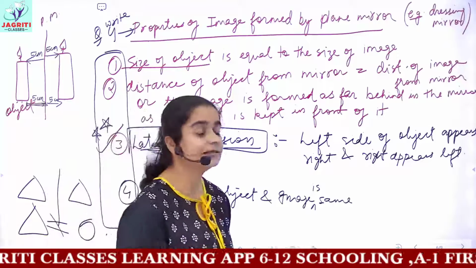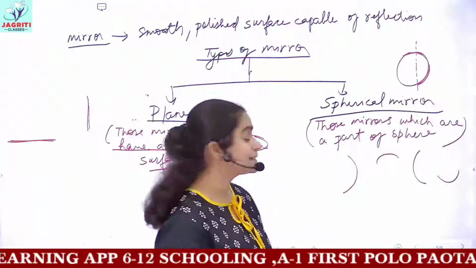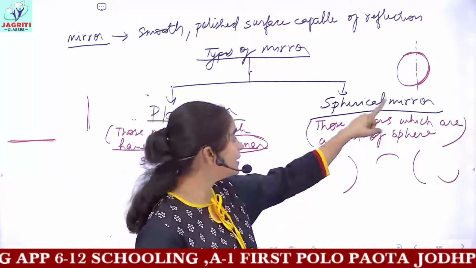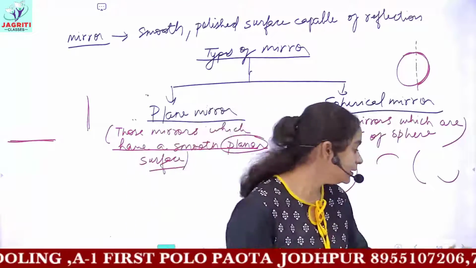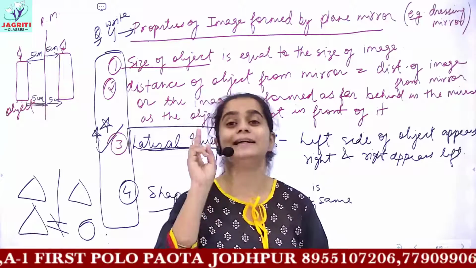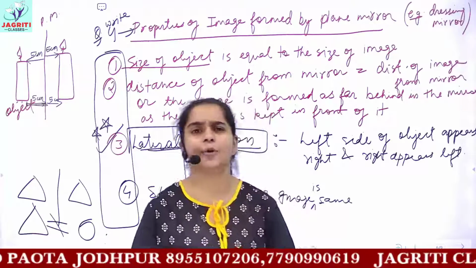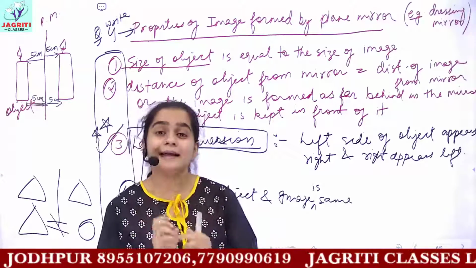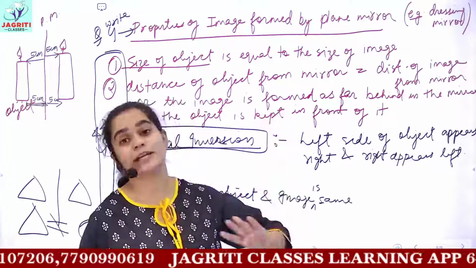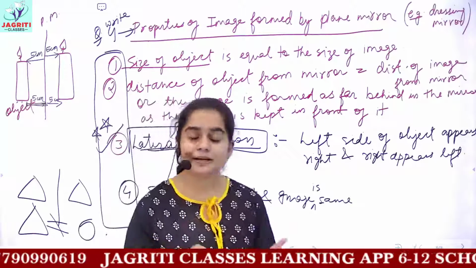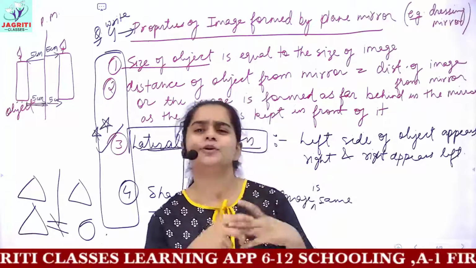So next we'll be starting with spherical mirrors, and I'll be dealing with spherical mirrors. We'll not be discussing the definition, okay? You should remember spherical mirrors are those mirrors which are a part of sphere. I explained you. Then we'll be discussing the different types of spherical mirrors. So you have to study 2 different kinds. One is concave, one is convex. So we'll be studying the properties of concave mirror, convex mirror. And then we'll be studying the general definition of some important terms which are related with spherical mirrors. Then we'll be seeing a comparative account of spherical mirrors, concave and convex. And after that, we'll be moving on to the further topics.